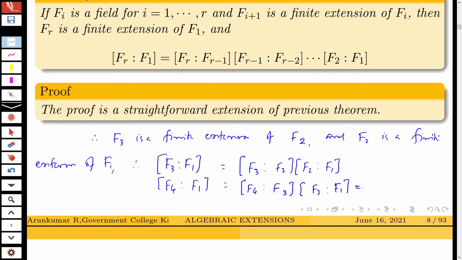So this is equal to the degree of F_4 over F_3 into the degree of F_3 over F_2, into the degree of F_2 over F_1.